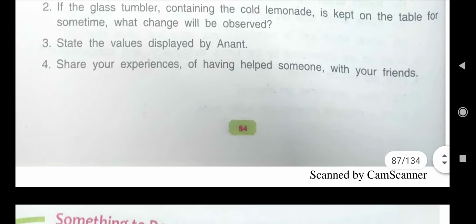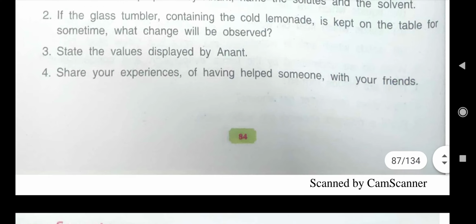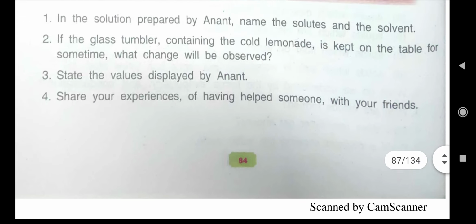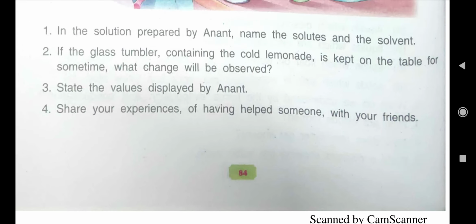Then state the values displayed by Anant. Here we have seen Anant came after playing. Then you tell me, children, which values he displayed? First of all, he displayed the value that whenever we come from outside, we should wash our hands and legs. Then he helped his mother. This is also another value. You should remember, children, you should help your mother. These are the values displayed by Anant.